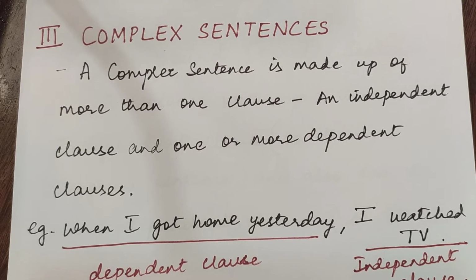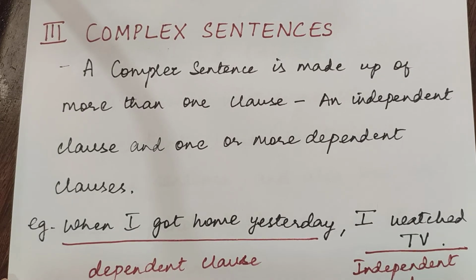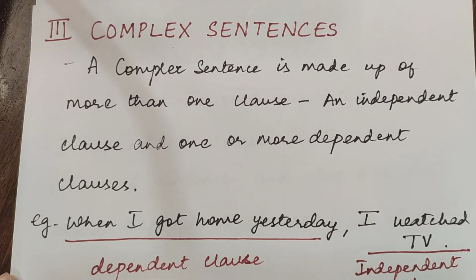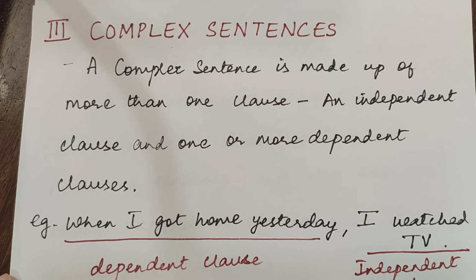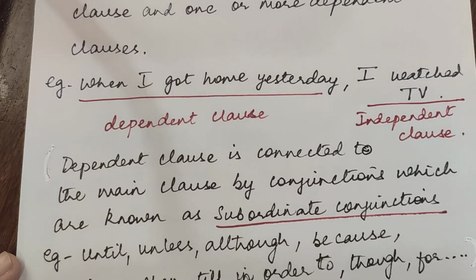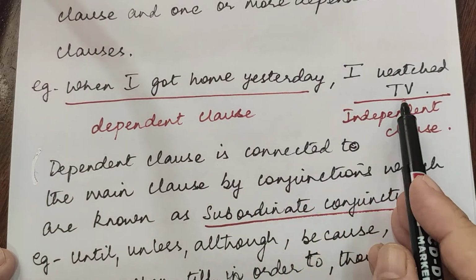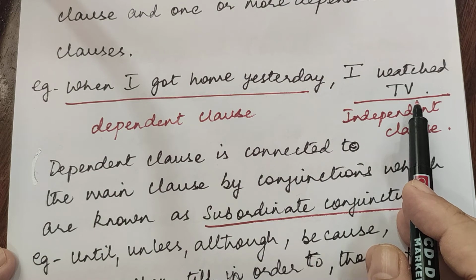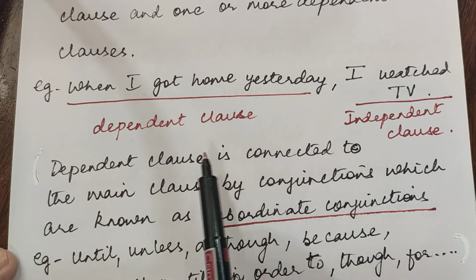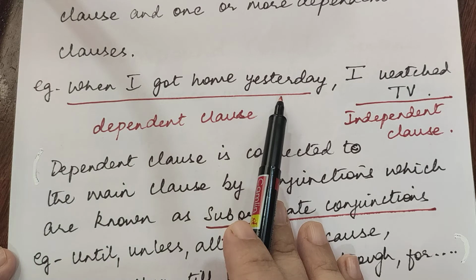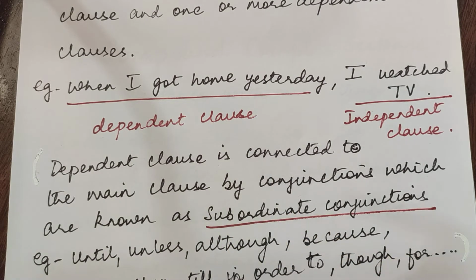Now, let us see what are complex sentences. A complex sentence is made up of more than one clause, an independent clause and one or more dependent clauses. Look at the example. When I got home yesterday, I watched TV. In this sentence, the dependent clause is when I got home yesterday. Why is it dependent? Supposing I tell you when I got home yesterday, what will you think? You will think, okay, then what?